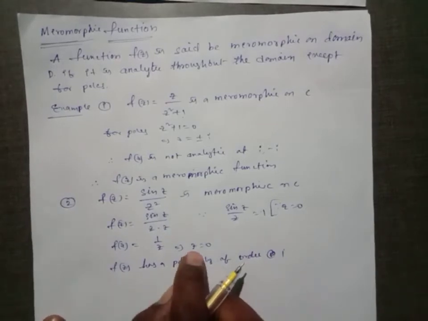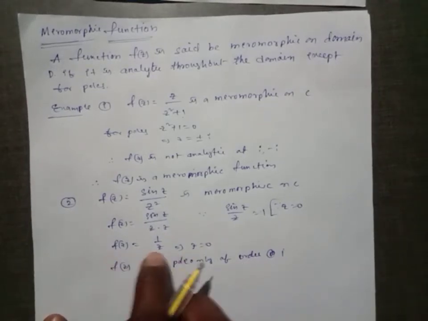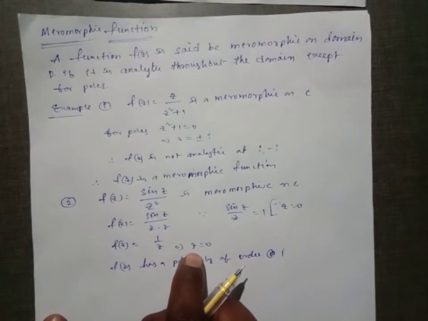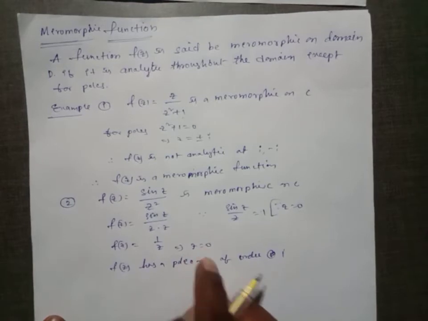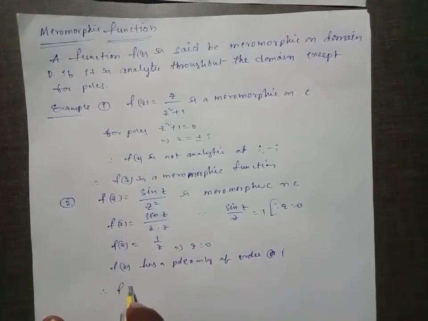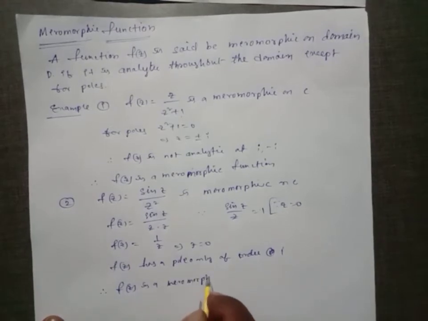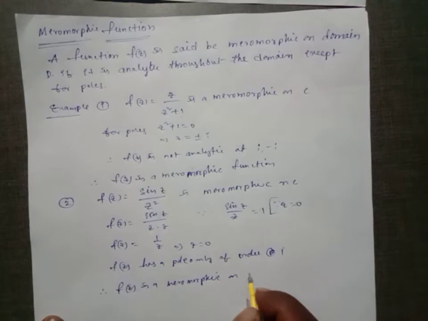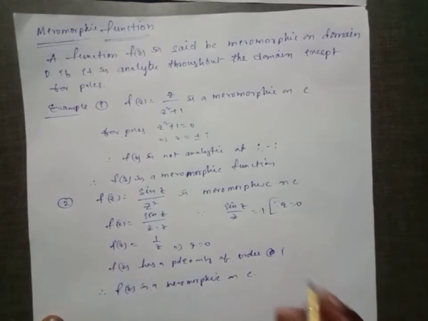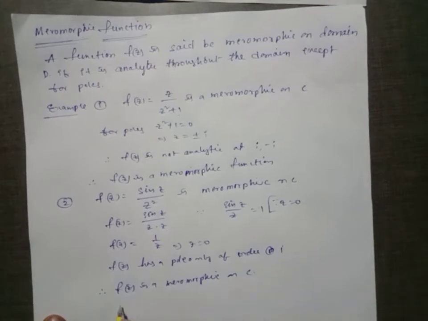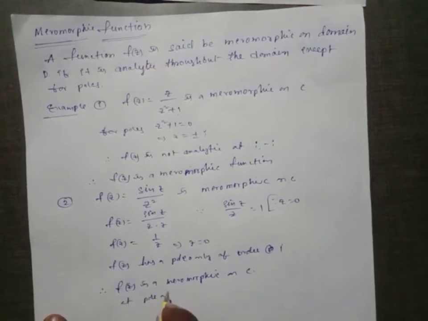And f of z is analytic everywhere except at z equal to 0. Therefore f of z is meromorphic on C, with a pole of order 1.